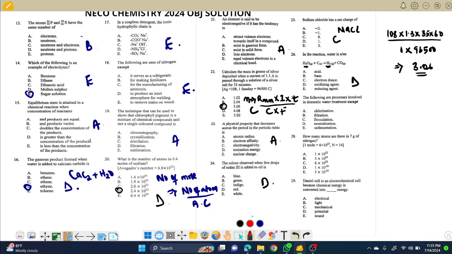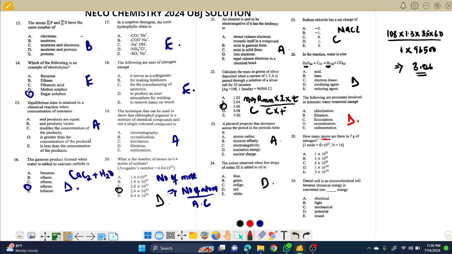Let's change our ink to red. Now, question 27 says, the following are processes involved in domestic water treatment, except. Under water as a topic, this is purification of town water. Chlorination is part of it. Filtration, you filter, very correct. Flocculation, addition of alum. Neutralization is not it. Pick D for this.